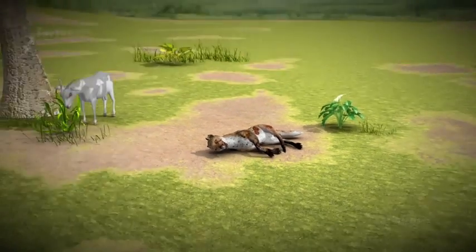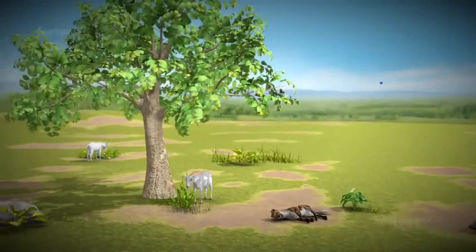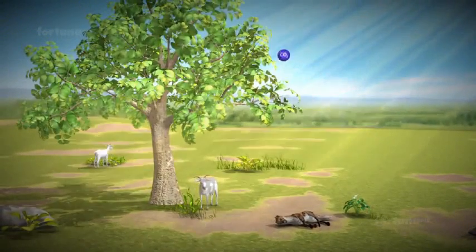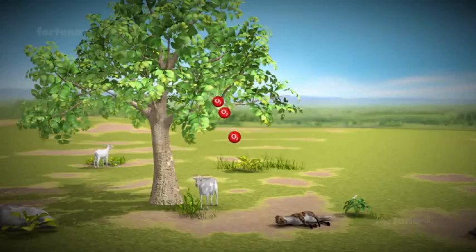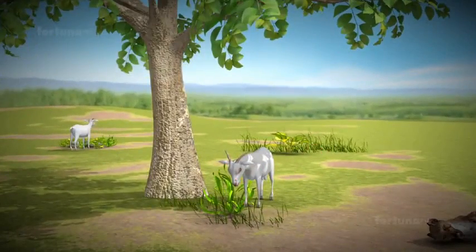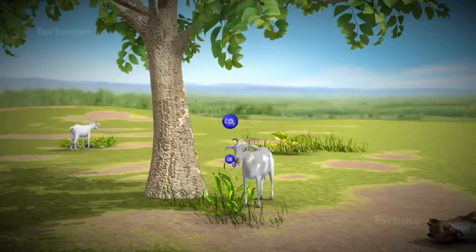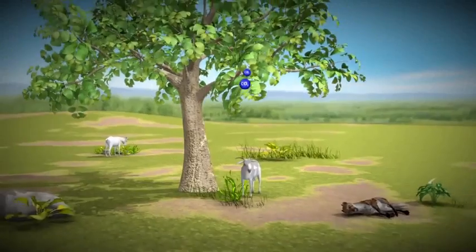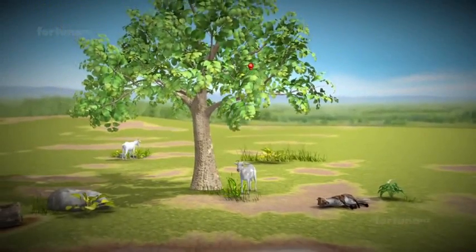Let's recap how oxygen is cycled in the atmosphere. The trees use sunlight and carbon dioxide to produce energy and release oxygen. The animals will breathe in oxygen and expel carbon dioxide. The trees use carbon dioxide again for photosynthesis and release oxygen.